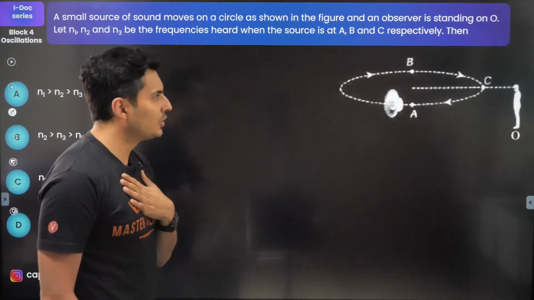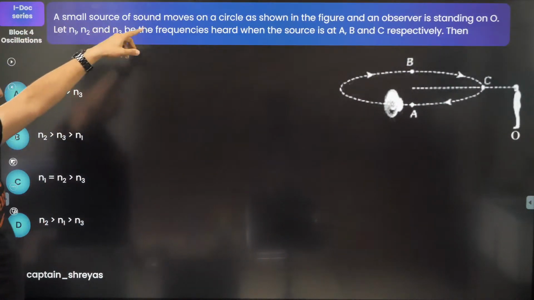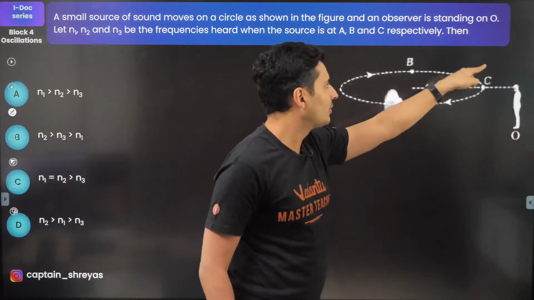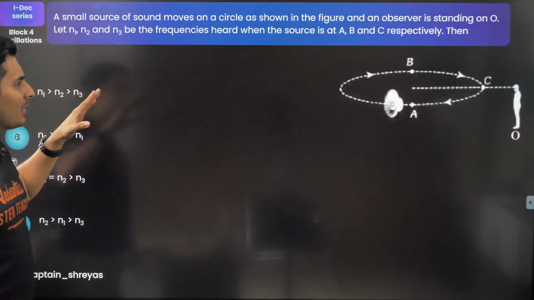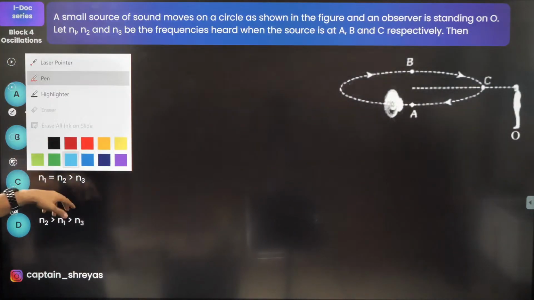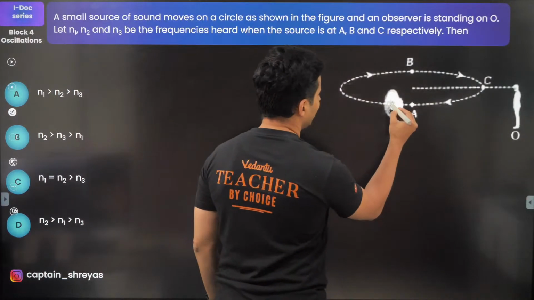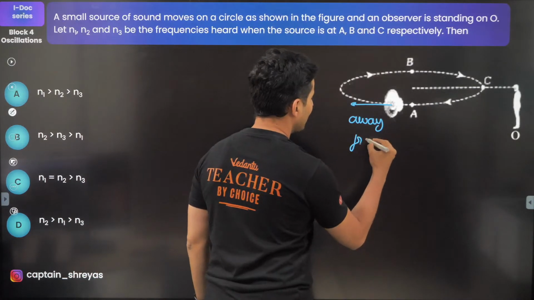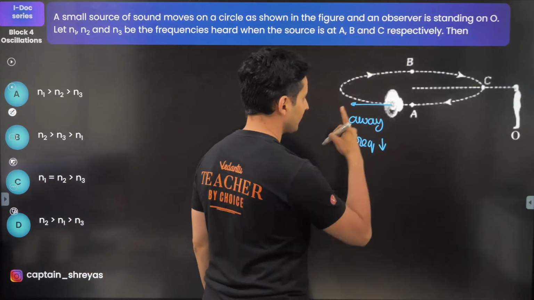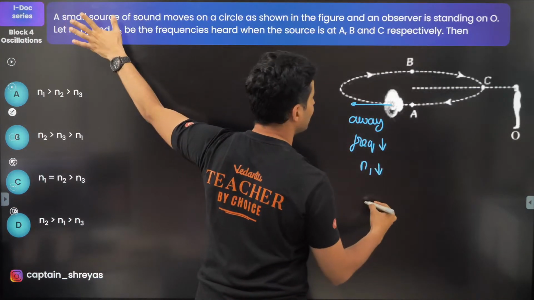Again, a beautiful question on Doppler effect, I believe, because you can see frequencies and it is moving somewhere. So this source, the speaker, is going in a circular path. There is this detector. Where do you think the frequency will be higher or lower? Apparent frequency. Well, you just have to see how the source is going. It's going here. It's going away. So whenever you go away, the frequency will reduce. And at point A, the frequency is N1. So N1 will be the least.